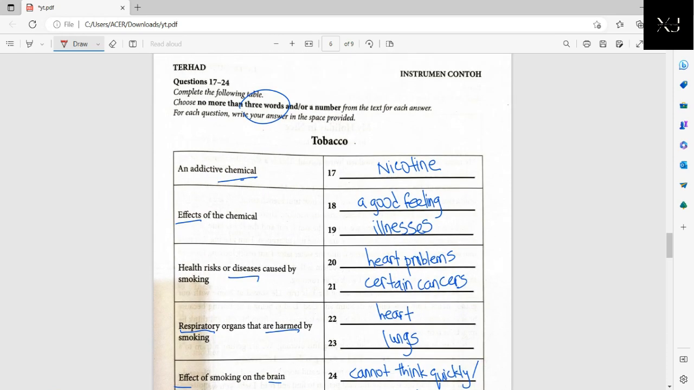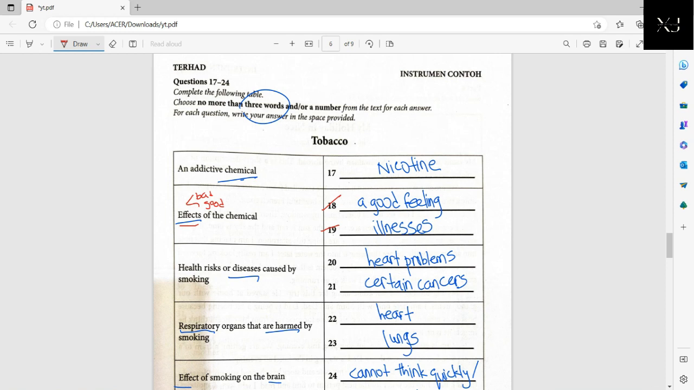Okay, so let's take a look at the questions here. Tobacco, what is the addictive chemical here? Nicotine. Effects of the chemical, basically when you smoke or take in too much of this nicotine chemical, what would the effects be? Okay, it can be both good and bad when it comes to effects. Okay, there are two categories. In the beginning we can have a good feeling, right? Because it makes a person feel good, and then with illnesses, it makes a person feel bad in the long run physically.